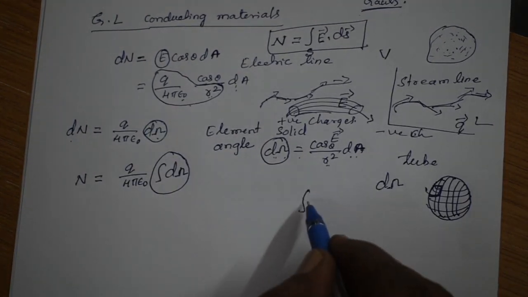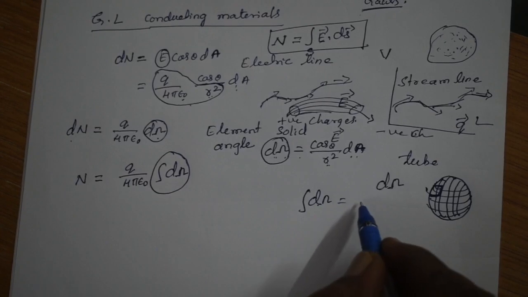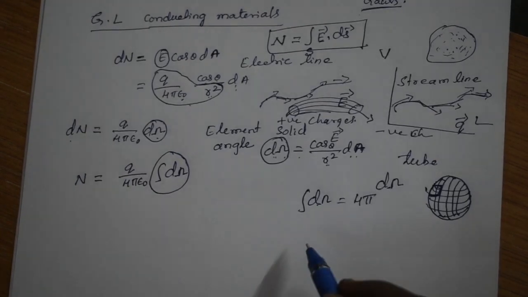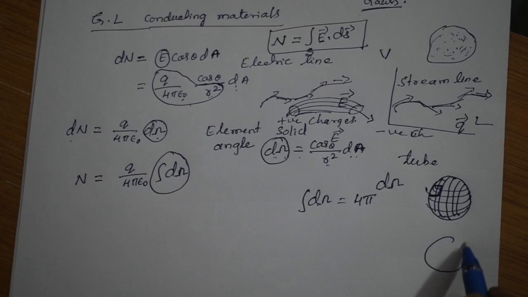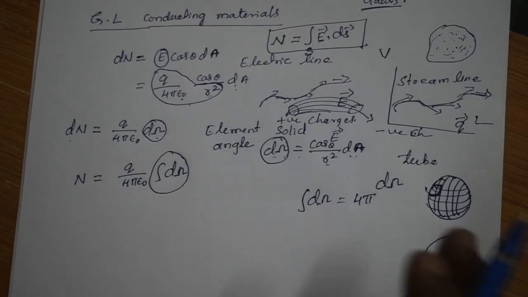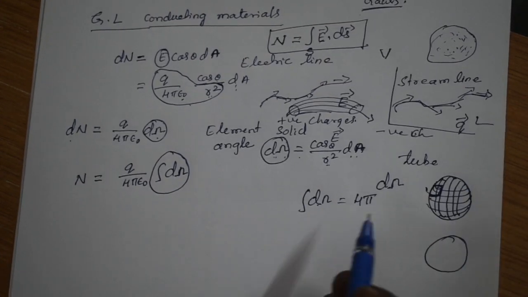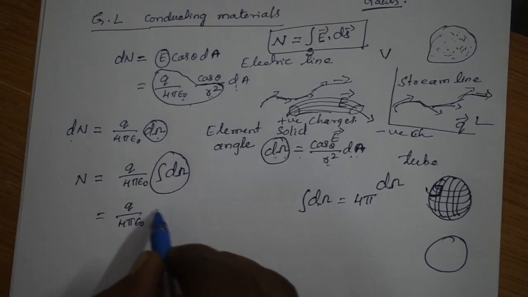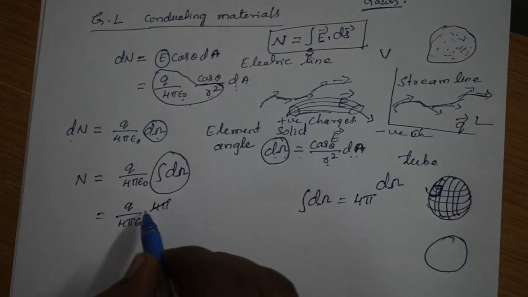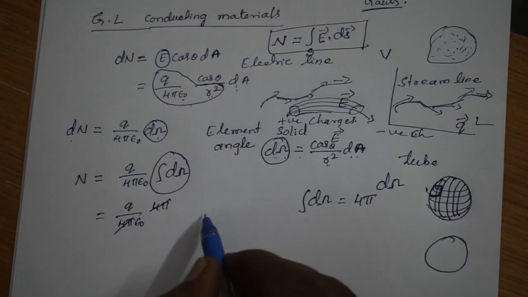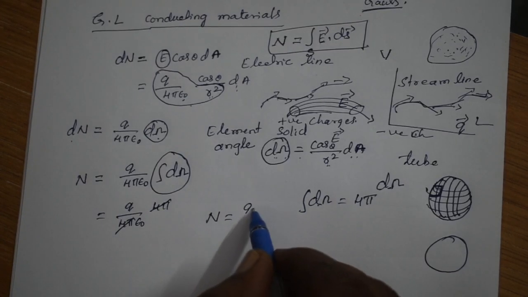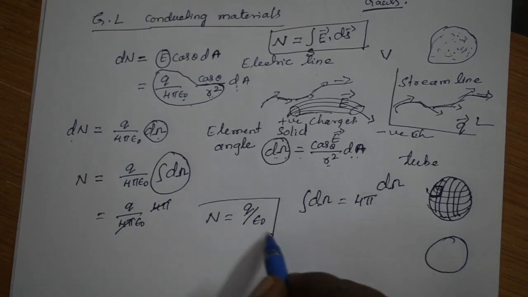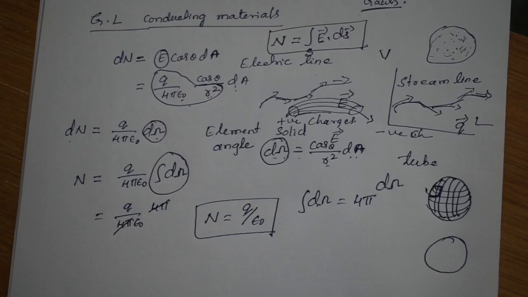Total solid angle is nothing but 4 pi. Okay, 2 pi is for the circle and 4 pi is for the solid angle, right? That's why it becomes Q divided by 4 pi epsilon naught into 4 pi. Now 4 pi cancels. Then the remaining is N is equal to Q divided by epsilon naught. And so this is the required Gauss law for the conducting material.